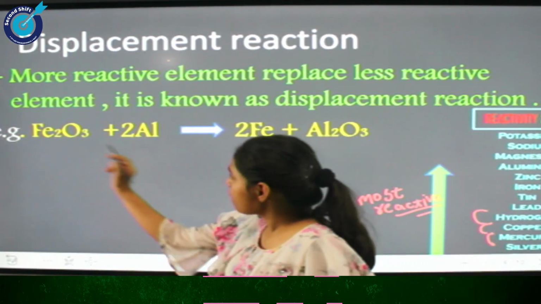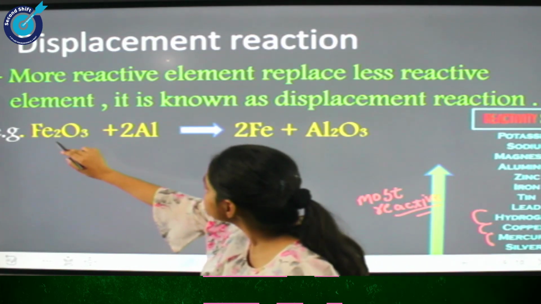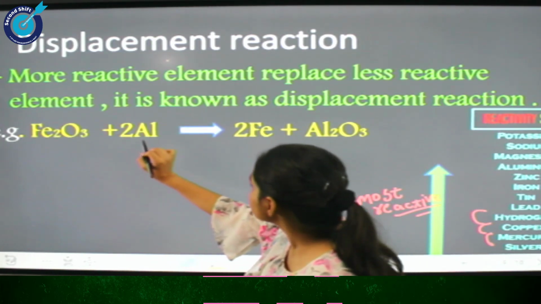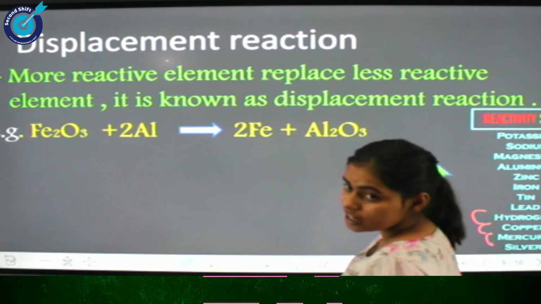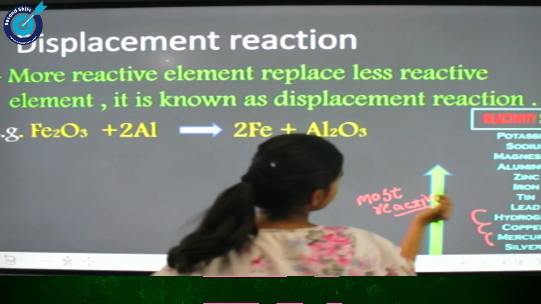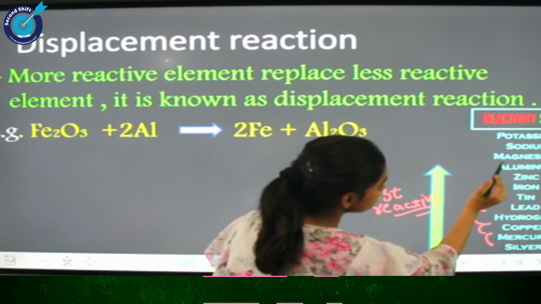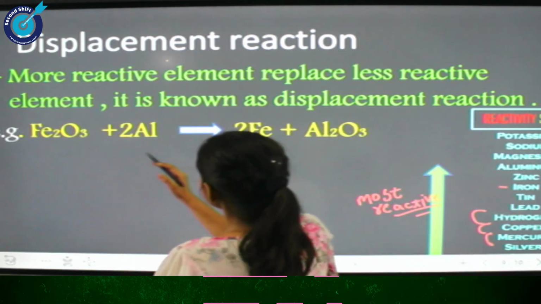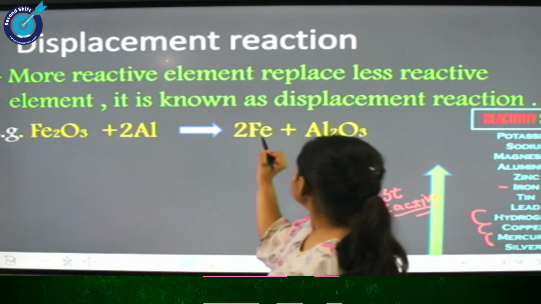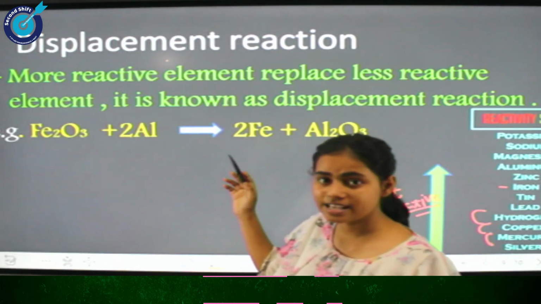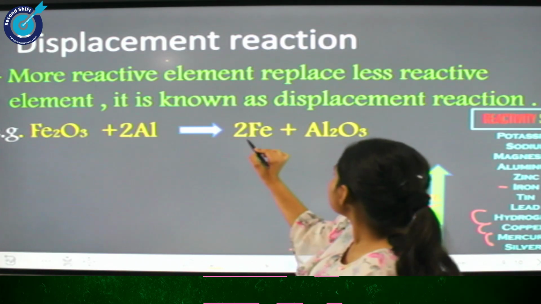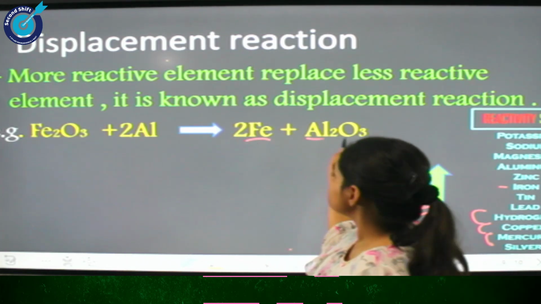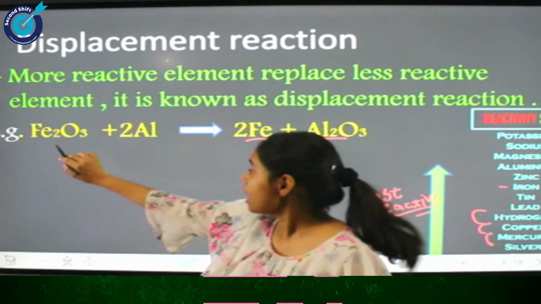As in this example, we can see that when Fe2O3 reacts with aluminium, it gives Fe plus Al2O3. It means that, as you can see, aluminium is more reactive than iron. So here aluminium is displacing iron. Here iron is alone and aluminium is just taking the place of iron.